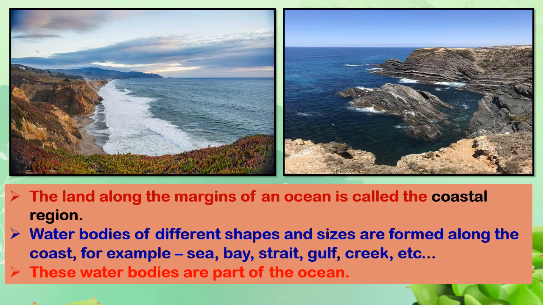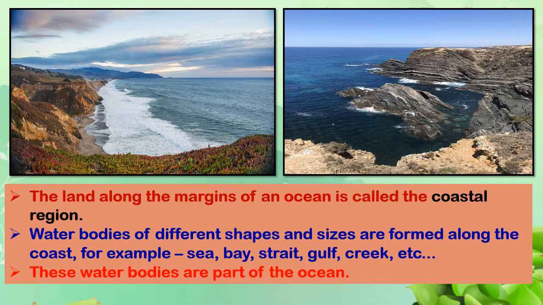So what do you mean by this? Whatever land we find at the seaside or at the edges of the ocean, all those places are called the coastal region.